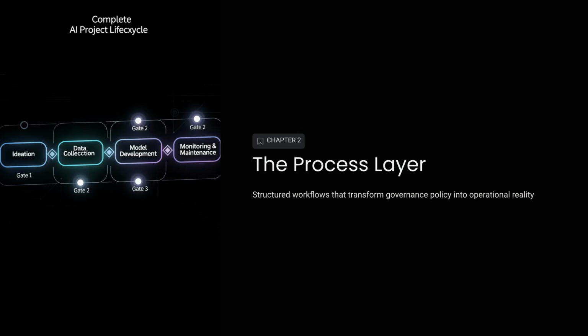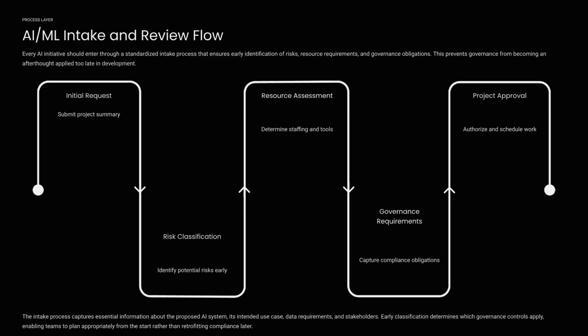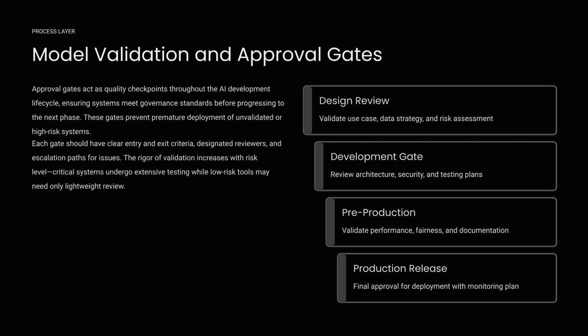Chapter 2 is the process layer. This layer introduces structured workflows that transform governance policy into operational reality. The AI/ML intake and review flow standardizes how initiatives begin. It ensures early identification of risks and governance obligations before development progresses. Model validation and approval gates serve as quality checkpoints throughout the development lifecycle. They prevent premature deployment of unvalidated or high-risk systems.